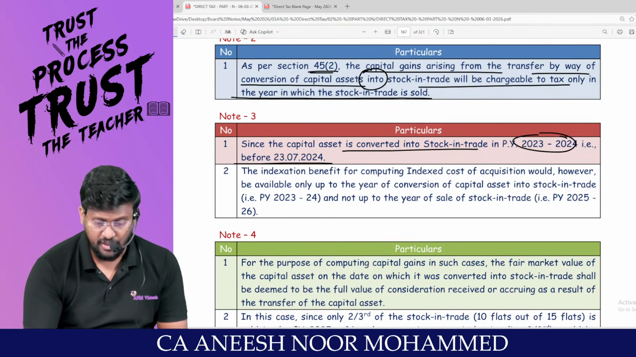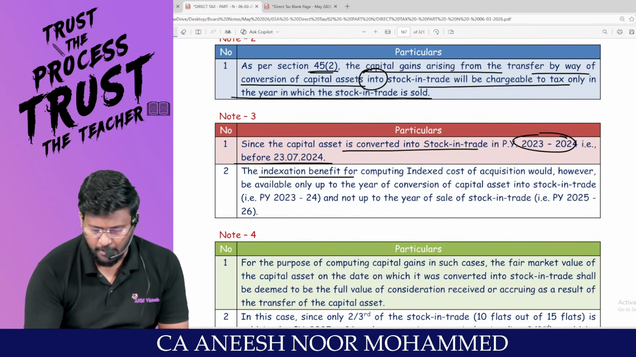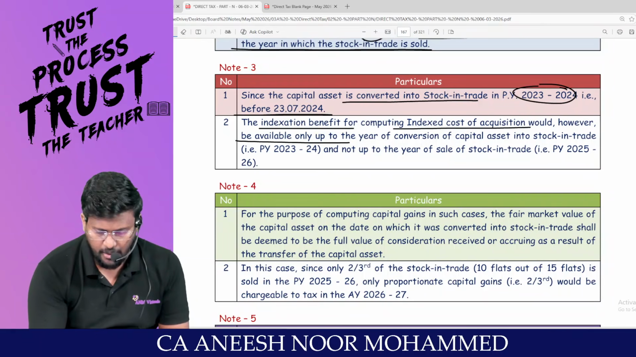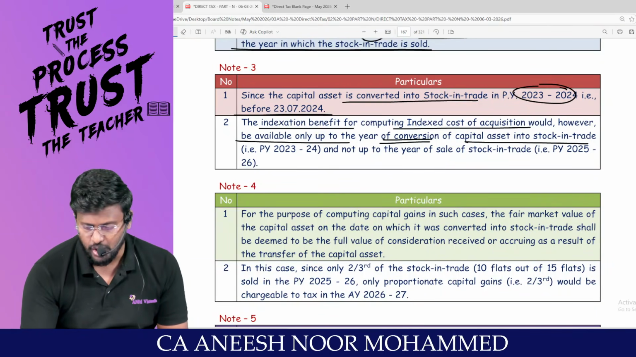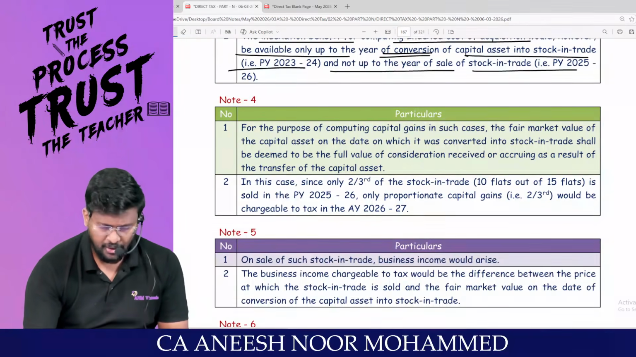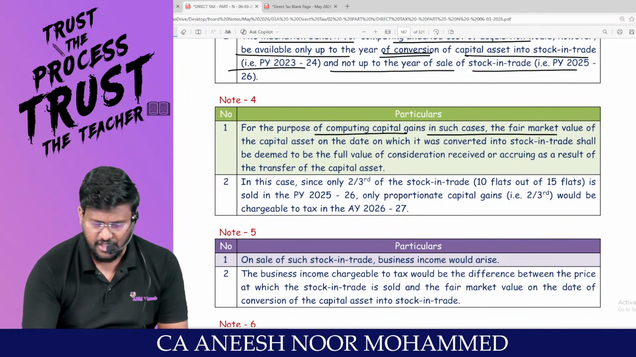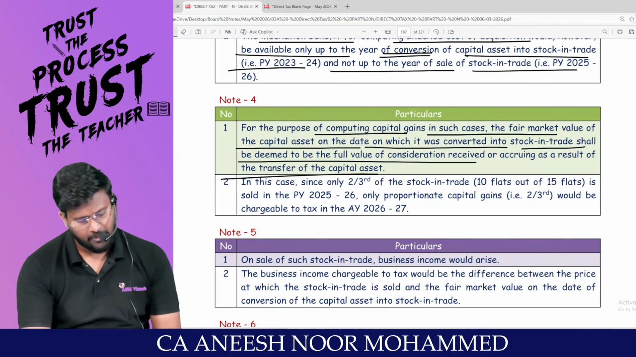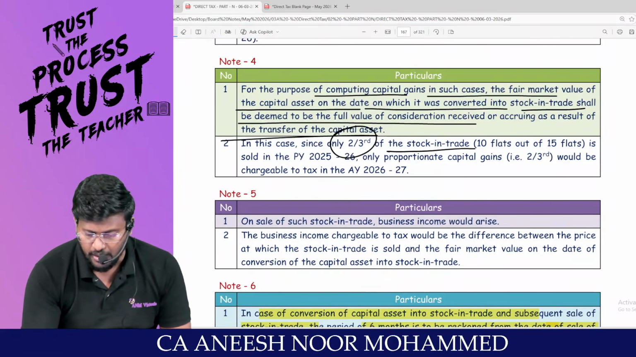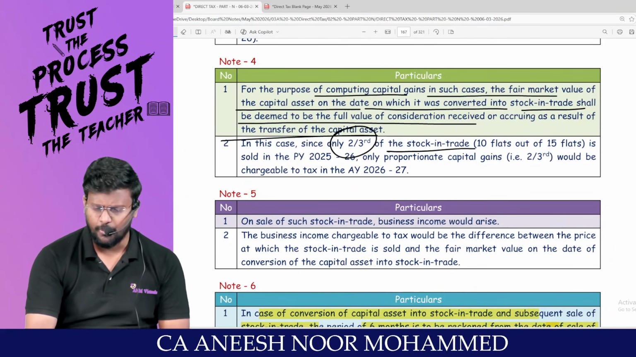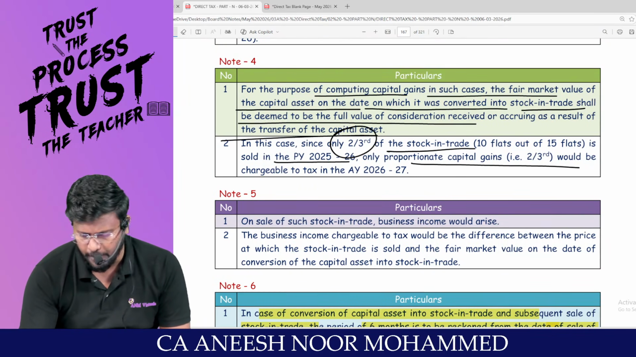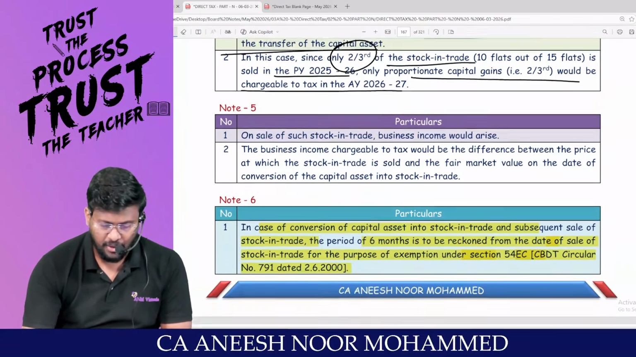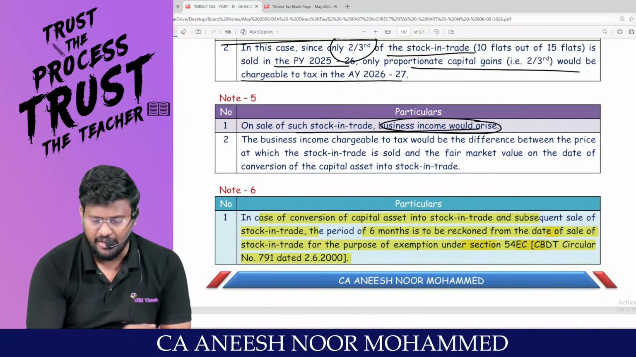Since the capital asset was converted into stock in trade before 23/7/2024, the indexation benefit for computing indexed cost of acquisition would be available only up to the year of conversion of capital asset into stock in trade and not up to the year of sale of stock in trade. Am I right? For computing capital gain in such a case, the fair market value of the capital asset on the date of conversion shall be deemed to be the full value of consideration accruing as a result of transfer of the capital asset. In this case, only 2/3 of the stock in trade, basically 10 flats sold in 25-26, only proportionate capital gain would be chargeable to tax. Am I right? On sale of such stock in trade, business income will arise.